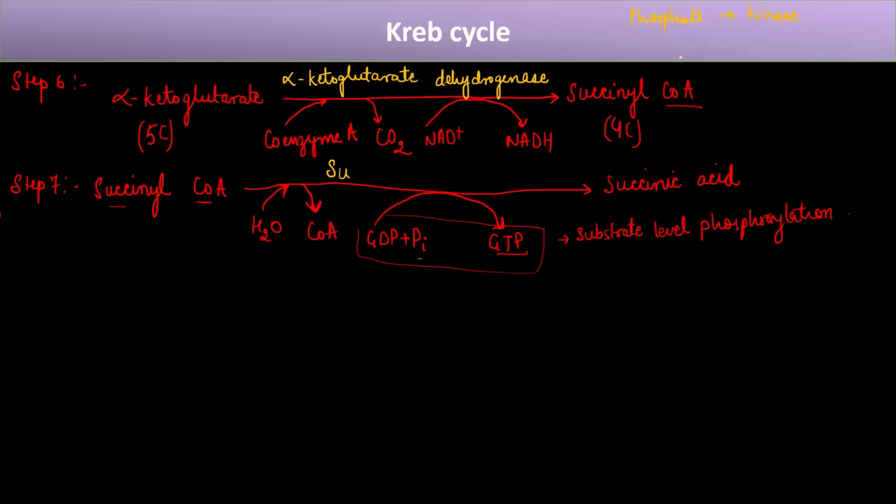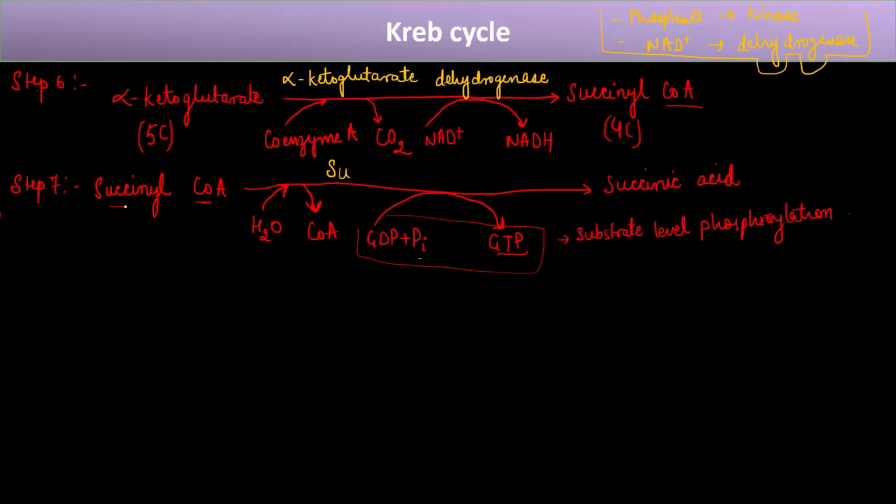And if there is involvement of a second thing, that is NAD plus or NADH, then the enzyme that catalyzes those reactions is known as dehydrogenase. So it will make life a little bit simpler if we can remember this. If we are seeing that GTP formation is taking place, there is a phosphate group involved, so the enzyme must be kinase. And then we'll have to take a wild guess at what the complete name can be.